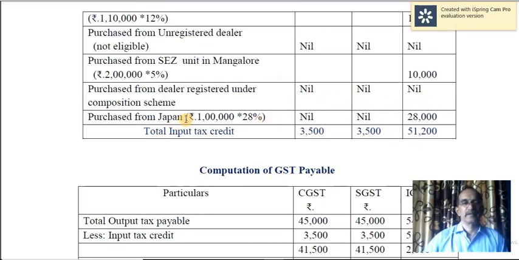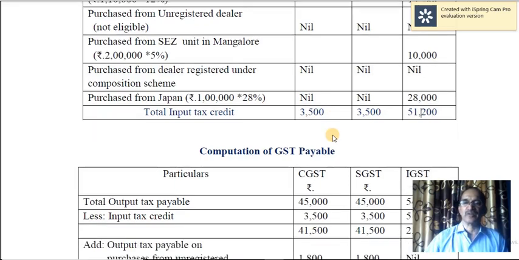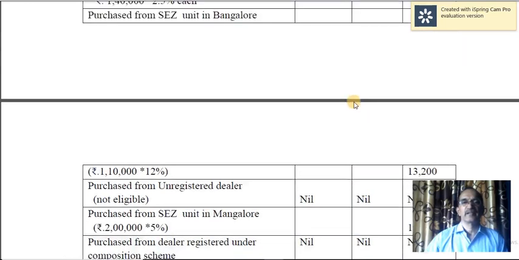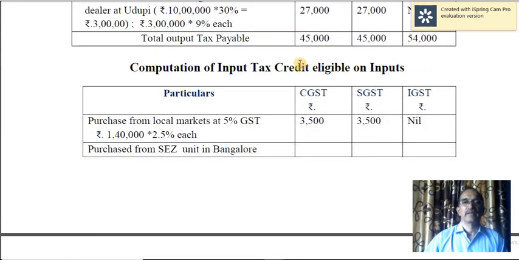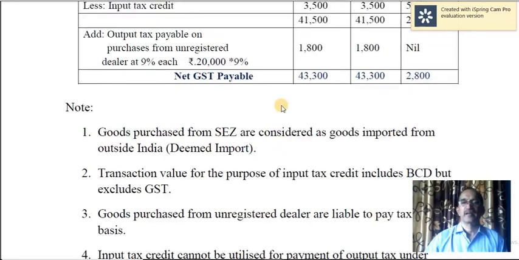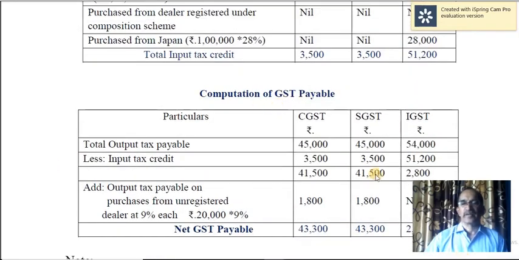Purchase from Japan, it's import, IGST 28,000. So if you look at the input tax, 3,500, 3,500 and 51,200. Now let us see the net GST payable. Output taxes are 45,000. Look here, 45,000, 45,000, 54,000. Okay, 54,000.